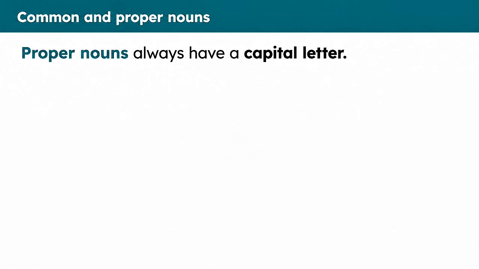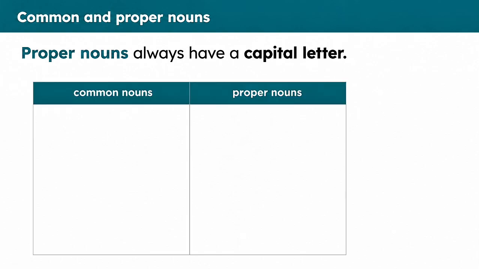So we now know that proper nouns always have a capital letter. But common nouns don't need a capital letter. Let's have a look at some examples. Common nouns, such as flower, jam, hat, brother. Those nouns could be used for so many different things, so they don't need a capital letter. They are common nouns because they come up in lots of different places and things.